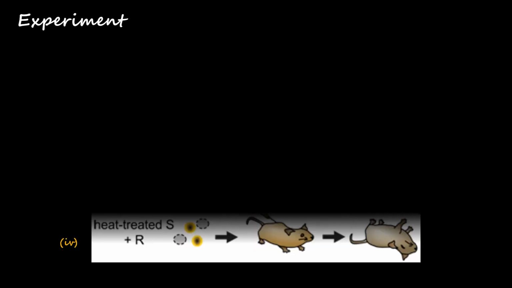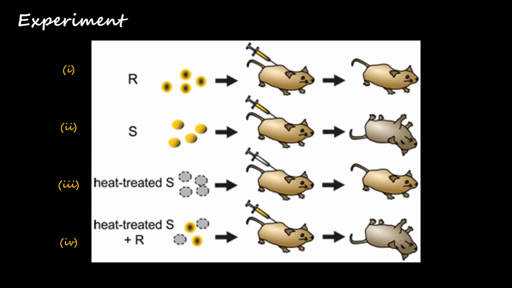So the experiment was that he injected the R strain bacteria into a group of mice, and he discovered that when he injected the R strain, the mice survived. Then he injected the S strain, and the mice died. He injected the heat-treated S strain, and the mice survived. And when he injected the heat-treated S strain along with the R strain, the mice died.